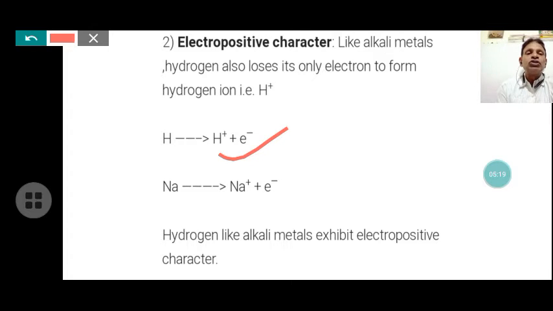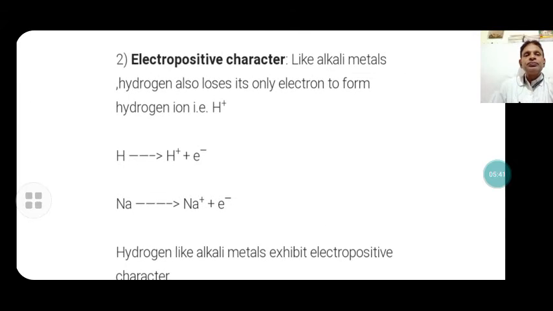Sodium also has a tendency to lose an electron to form a positive ion. That is why the electropositive character of sodium and the alkali metals is similar to hydrogen. In this way, hydrogen resembles the alkali metals.